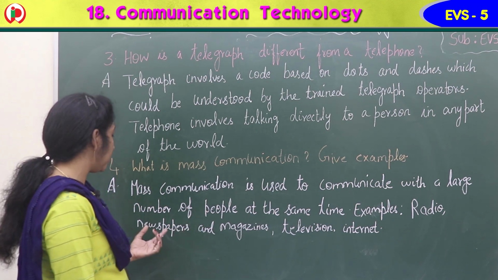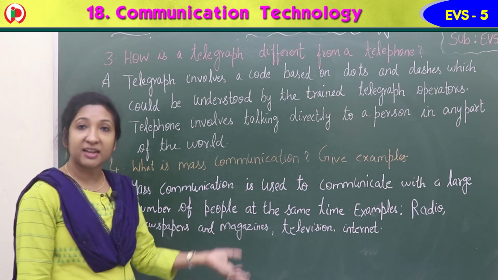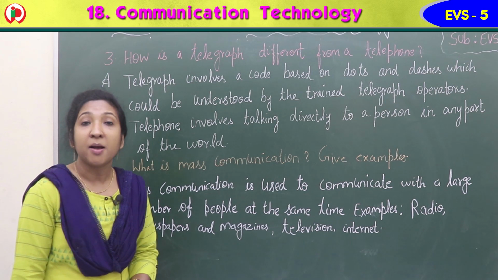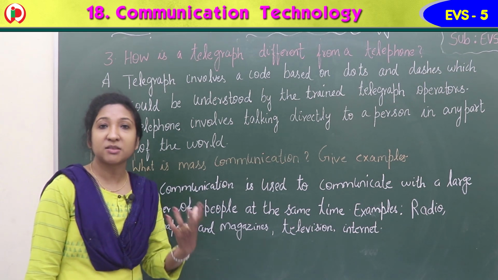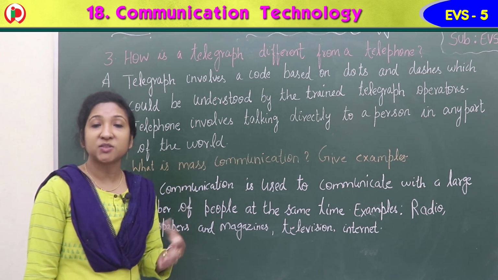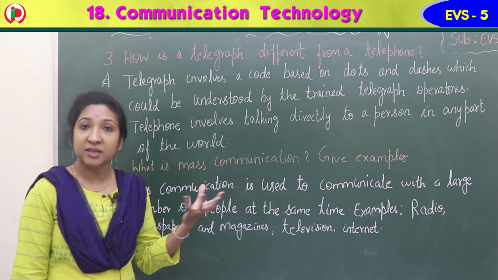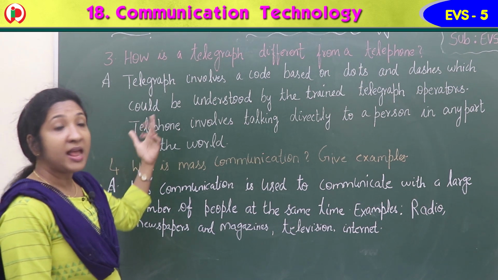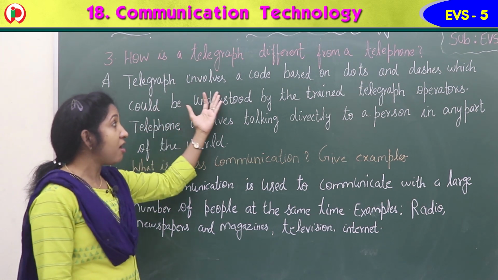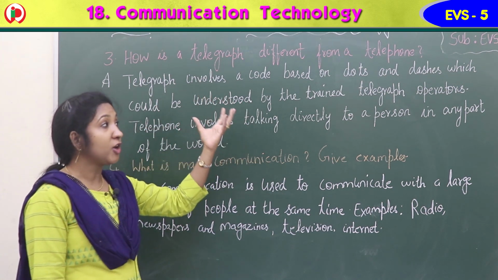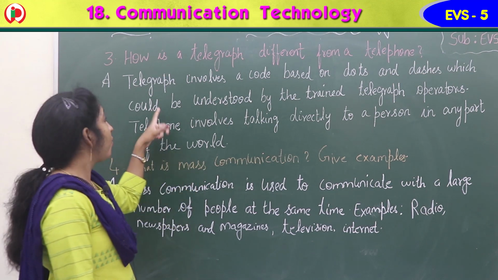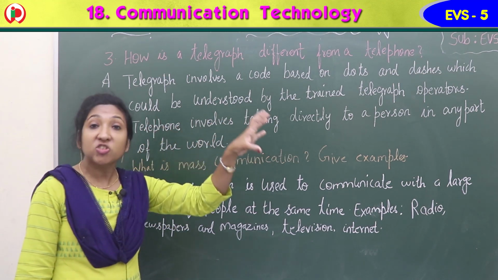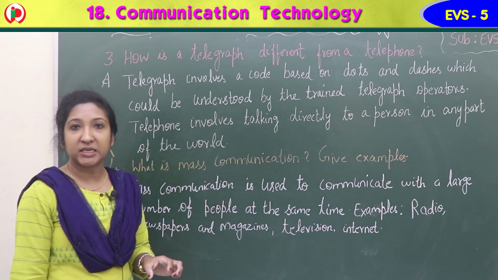Examples: radio, newspapers and magazines, television, internet. These are all mass communications or mass media where we can communicate with a large number of people at the same time. So how is a telegraph different from a telephone? Answer, telegraph involves a code based on dots and dashes which could be understood by the trained telegraph operators.